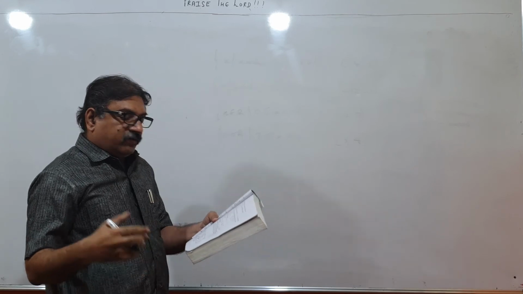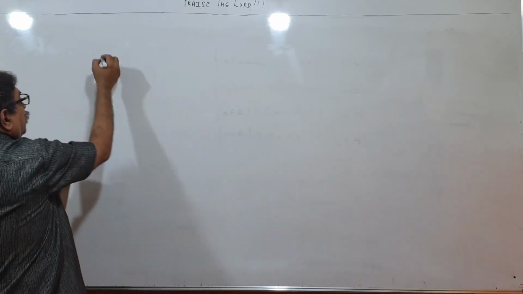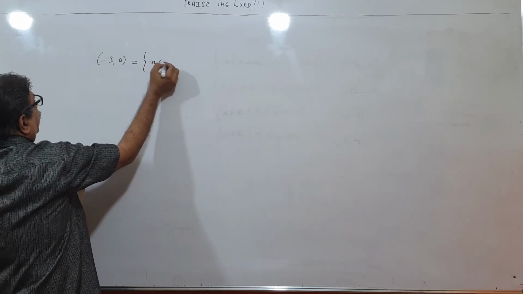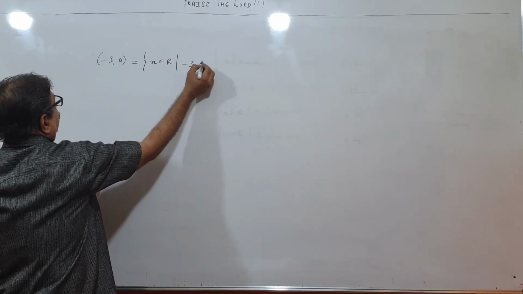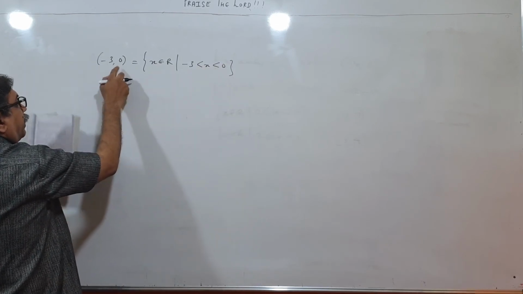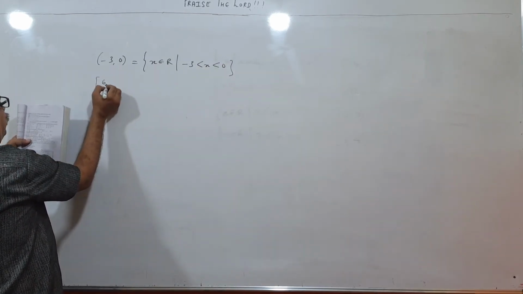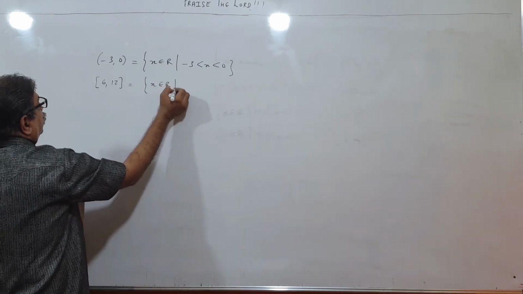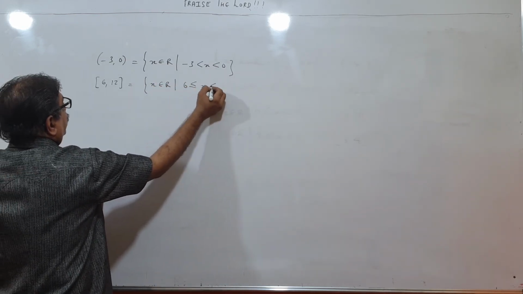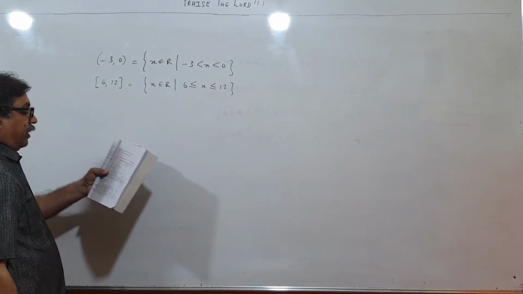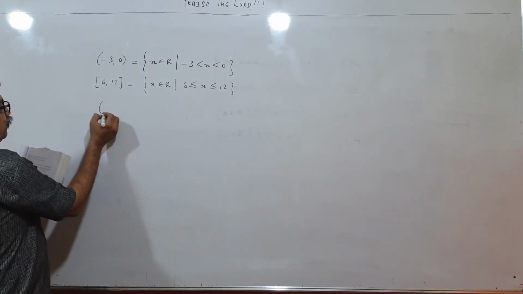Write the following intervals in set builder form. So children, how do I write minus 3, 0? That will be X belongs to R such that minus 3 less than X less than 0. Why only less than? Because open interval. Then 6 and 12. That will be X belongs to R such that 6 less than equal to X less than equal to 12. Less than equal to because closed.